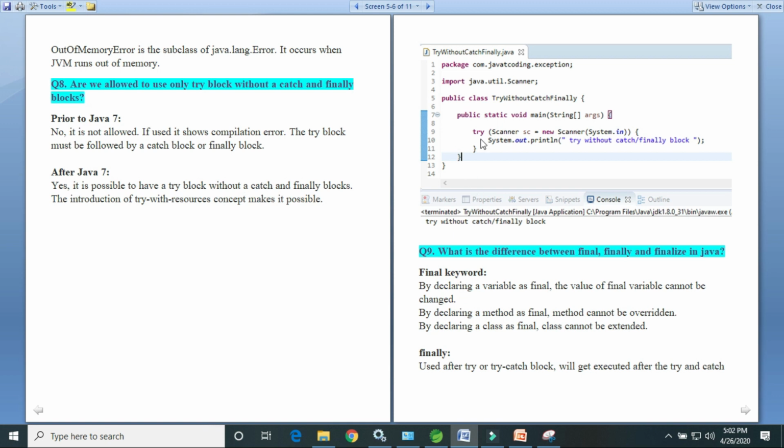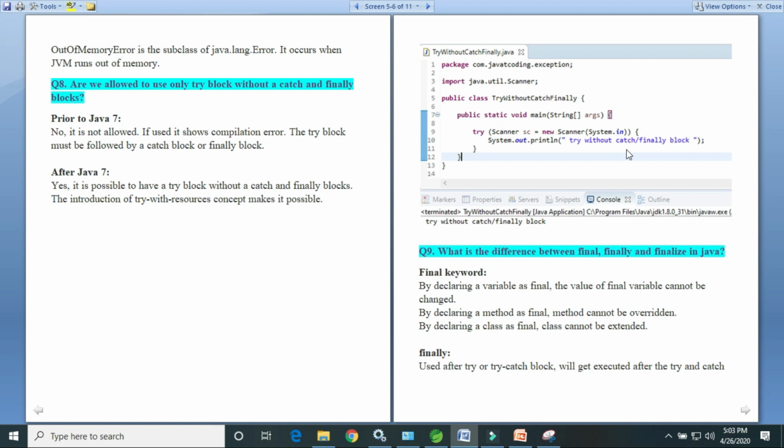Here is the example. This is a try block that is executed without any catch or finally block. Inside it we have written the Scanner class as sc = new Scanner(System.in), and inside that we have written System.out.println. In this way, after Java 7 we can write a try block without catch or finally. Before Java 7 it's not allowed.